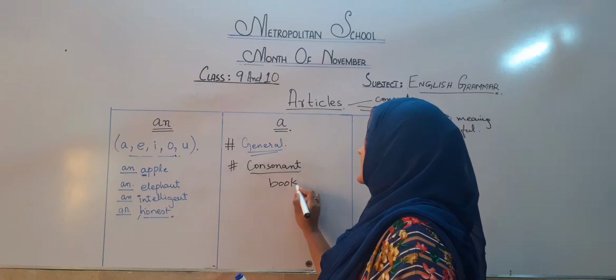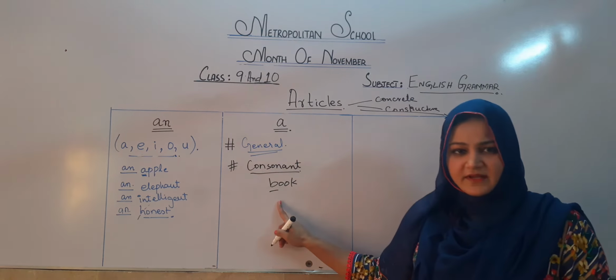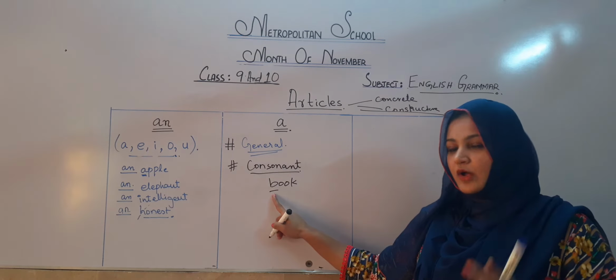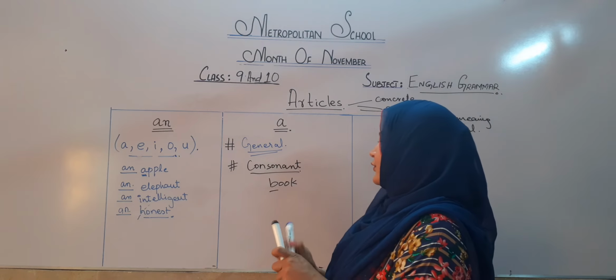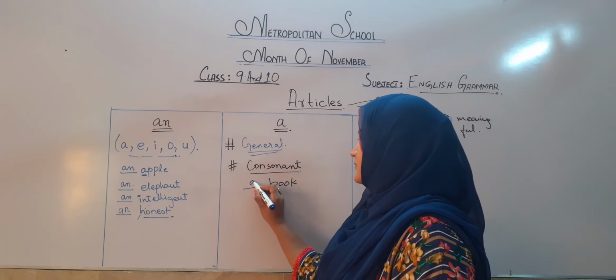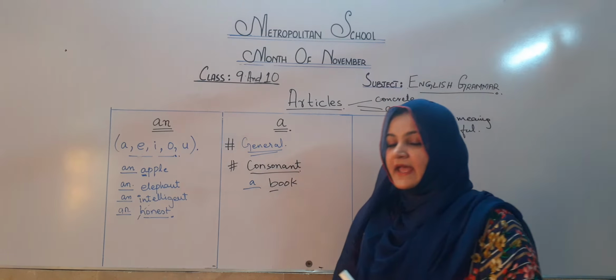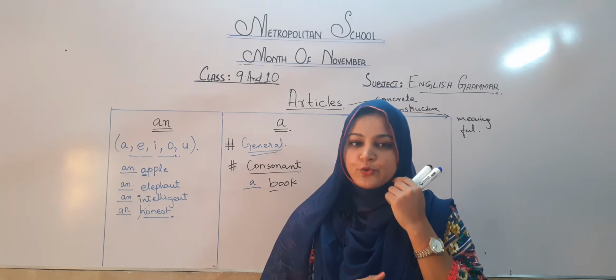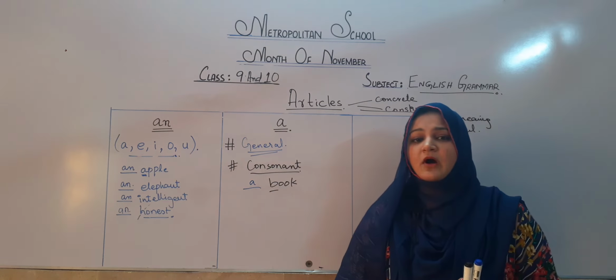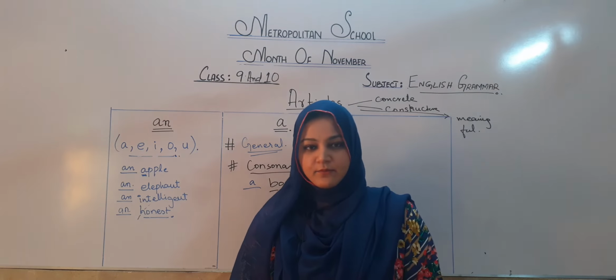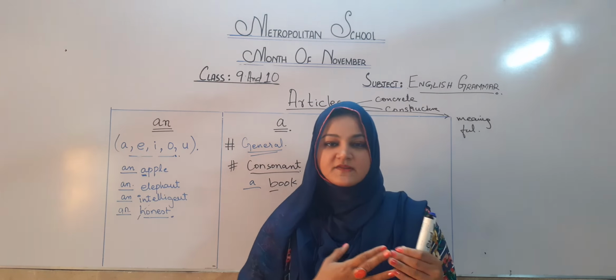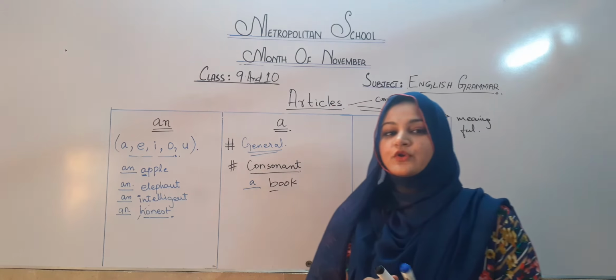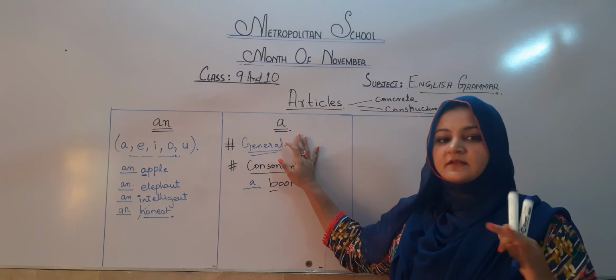So whenever any word begins with a consonant, for example, let's take book. B, is B a consonant? Yes, B is a consonant. So I'm going to put here a. And the third useful tip I'm sharing with you is that when you are talking about something for the very first time, you will use a in the sentence.